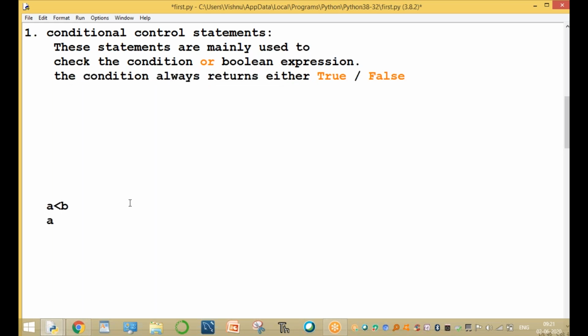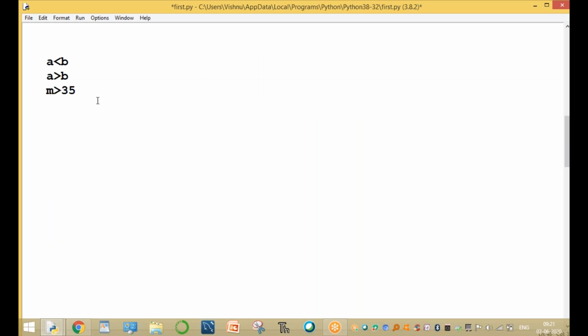Any condition, for example, A less than B is a condition. A greater than B is a condition. M is greater than 35 is a condition. Marks greater than or equal to 35: you are pass. Your marks less than 35: you are fail. For example, if your age is less than 18, you are not eligible for voting.